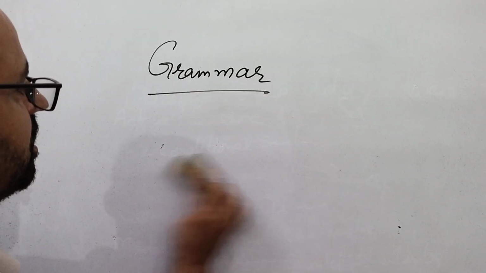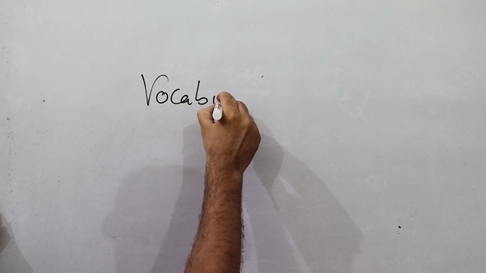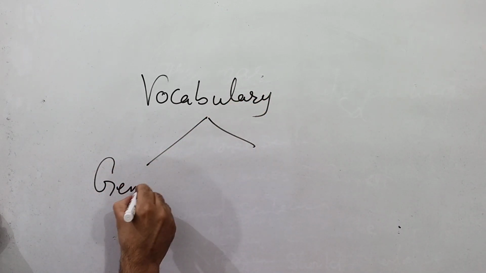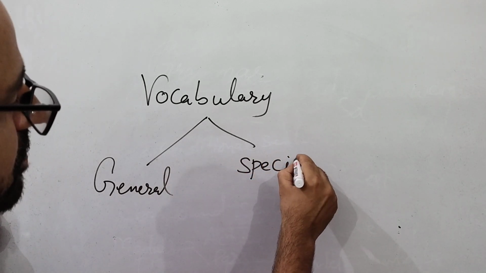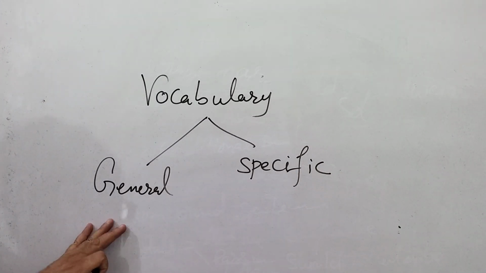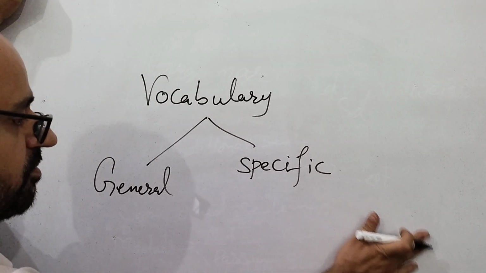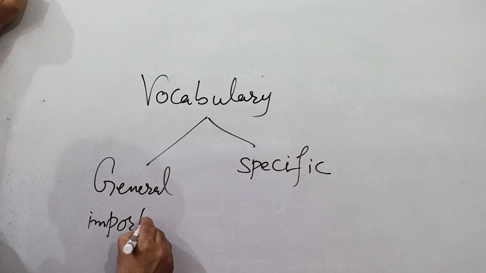After that, next, vocabulary. It's two types: general and topic specific vocabulary. In general vocabulary, you can use a lot of words, but you must know them before going for the exam. General vocabulary words are like, for important, you can use significant.